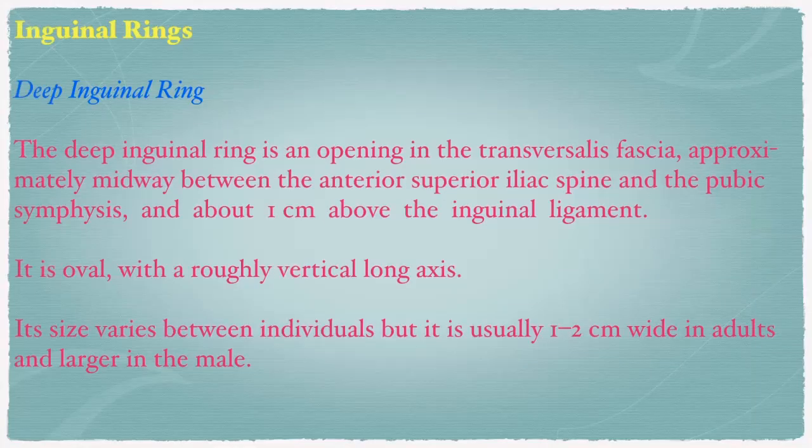Coming to the deep inguinal ring. The deep inguinal ring is an opening in the transversalis fascia, approximately midway between the anterior superior iliac spine and pubic symphysis, and about 1 centimeter above the inguinal ligament. We have already seen that it is oval with a roughly vertical long axis. Its size varies between individuals, but usually 1 to 2 centimeters wide in adults and larger in males, right?